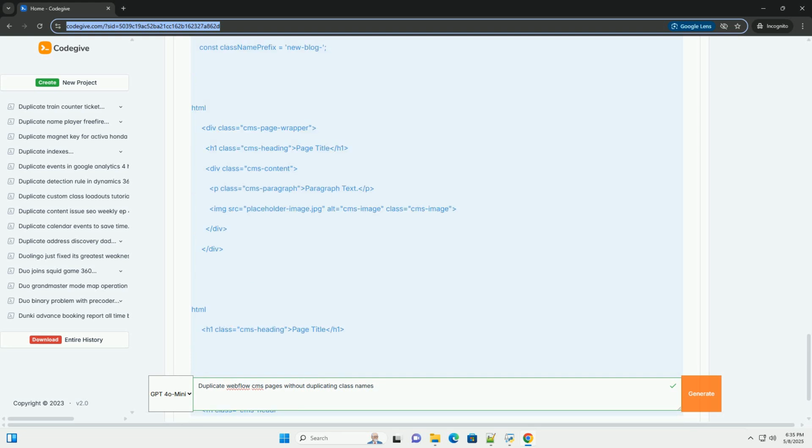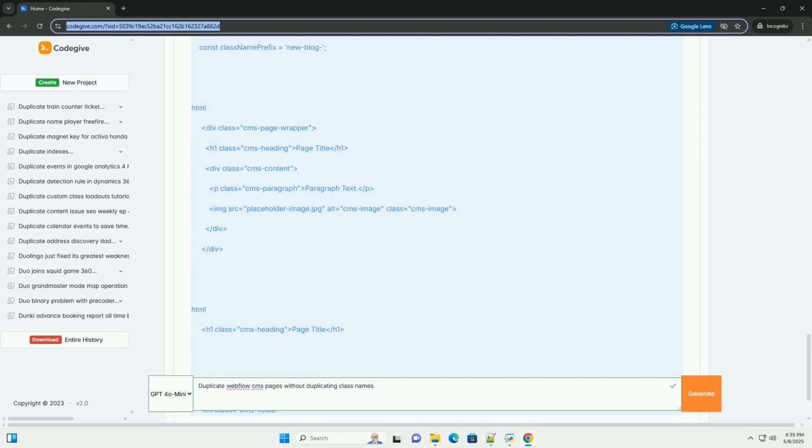For automated duplication with unique class names, use the custom code, JavaScript/jQuery generating unique class names or the custom code, JavaScript alternative class name replacement approach. For a fully automated, API-driven solution, consider the Webflow API, advanced, approach if you need a completely automated process and have the development expertise.